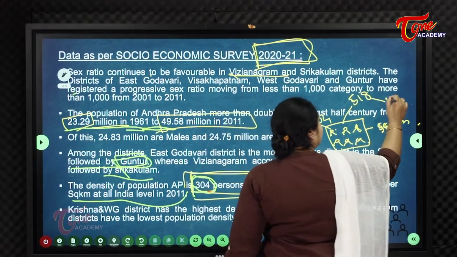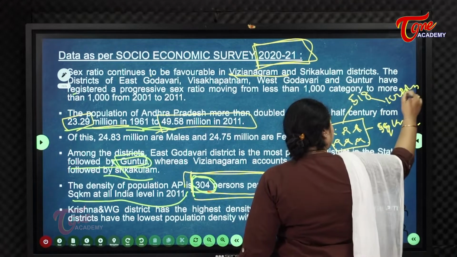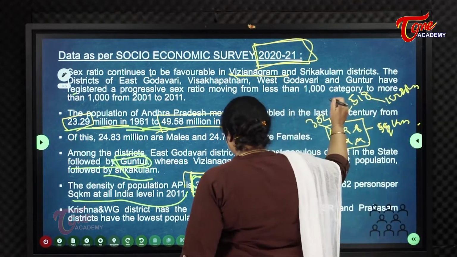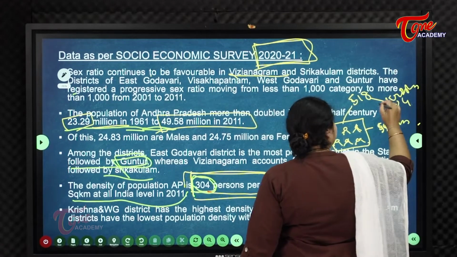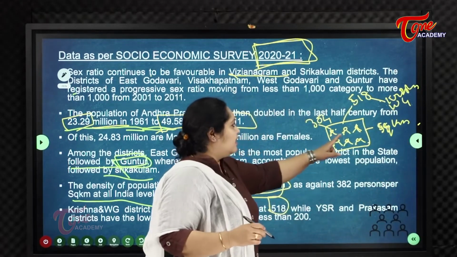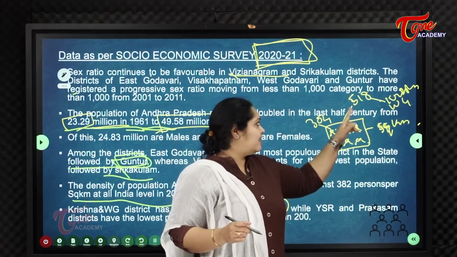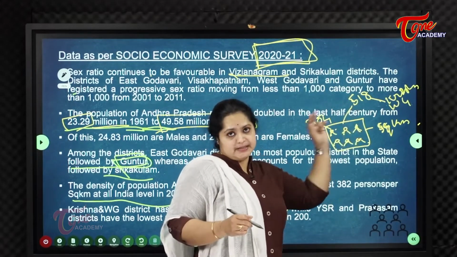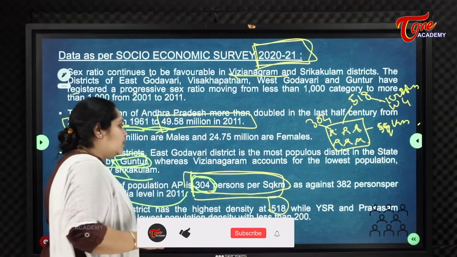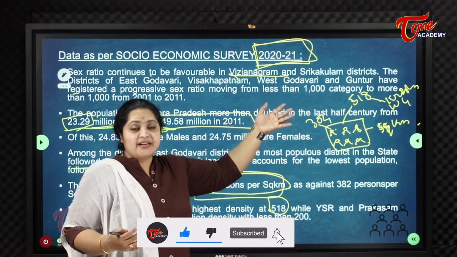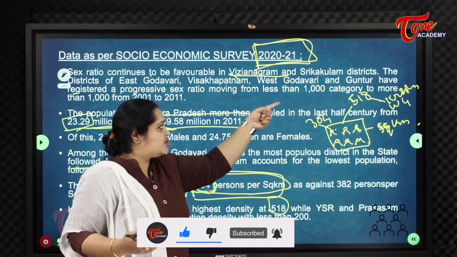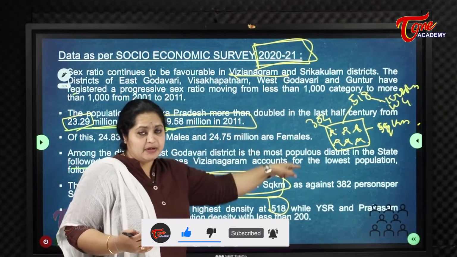Which districts? Krishna and West Godavari. In the districts of Krishna and West Godavari, for every square kilometer there are 518 persons. So that is the highest population density.